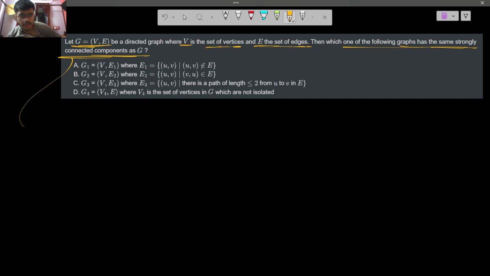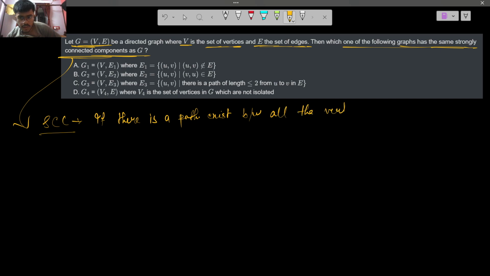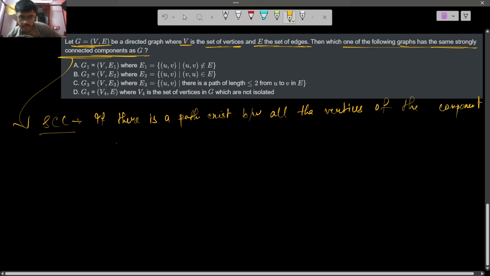First of all, let me tell you what a strongly connected component is. A strongly connected component means a path exists between all the vertices of the component. We will clearly see what that means.